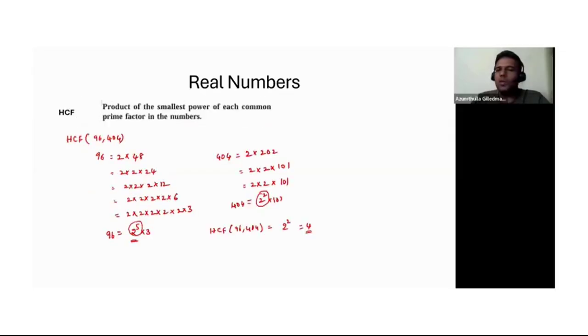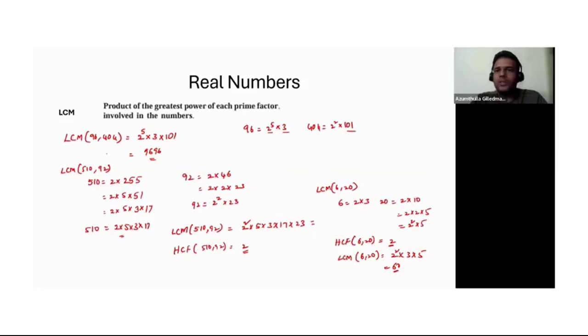And then we learned about what HCF is. HCF is the product of the smallest power of each common prime factor in the numbers. So first you need to write the prime factors of each number and then see which are the common prime factors, and multiply those common prime factors with their lowest power. Okay, so that's HCF.